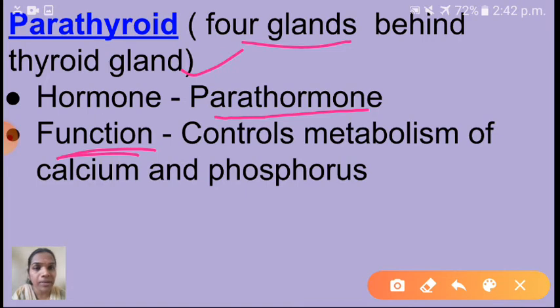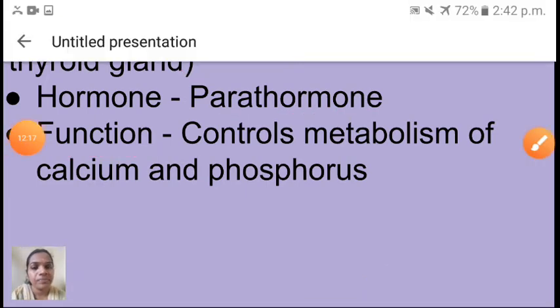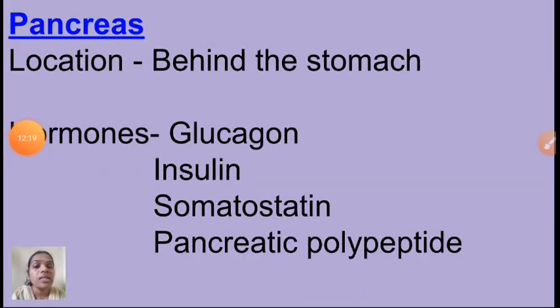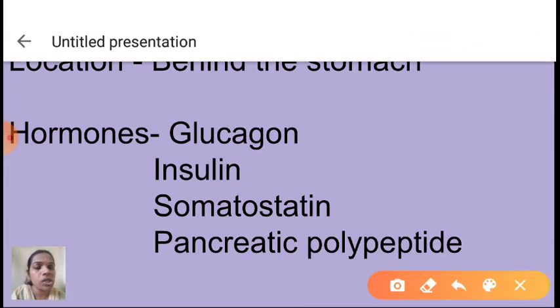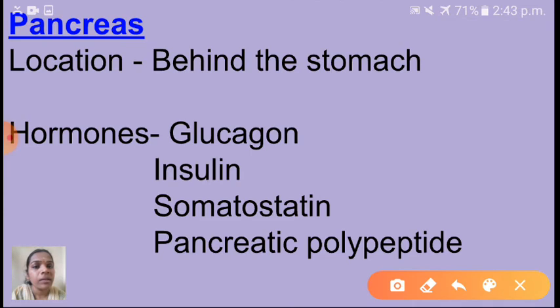Okay children, shall we go to the next now? So children, see here, next gland is the pancreas. As I told, the pancreas is located behind the stomach. Which hormones are secreted by this gland?